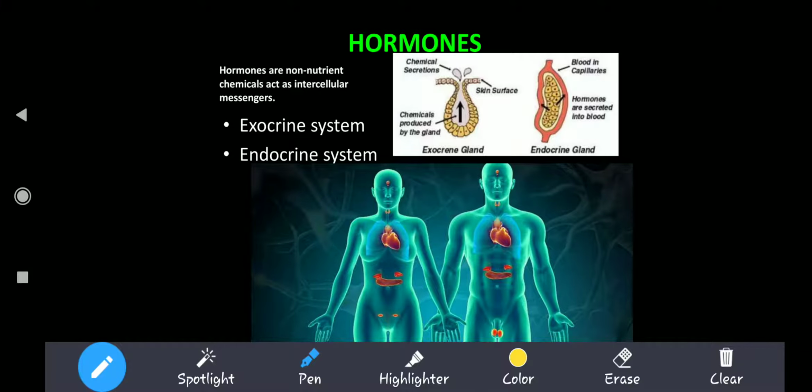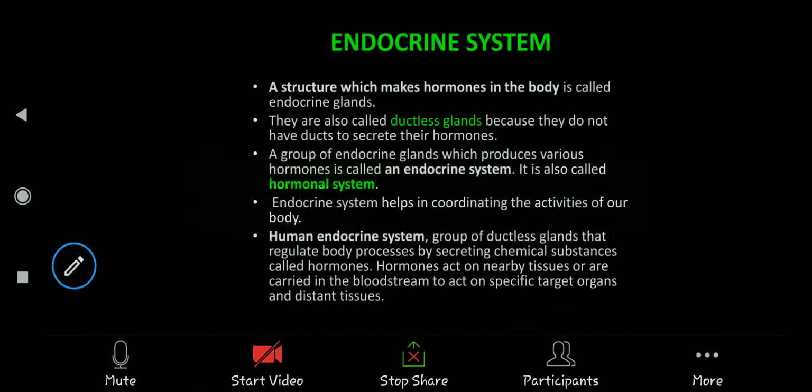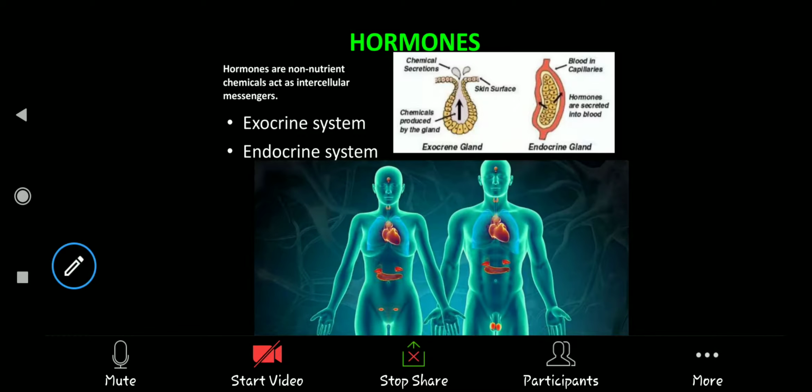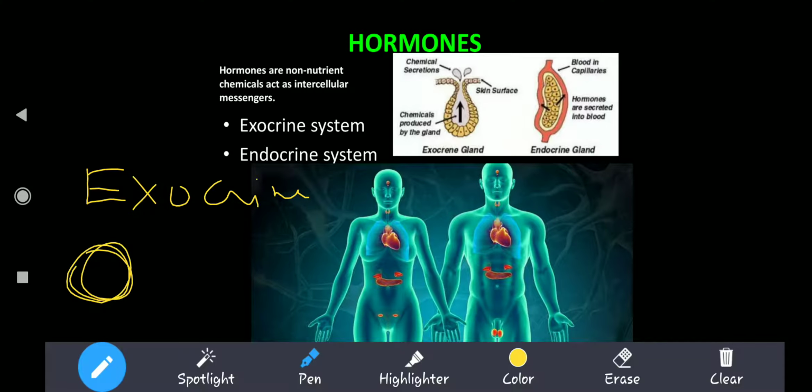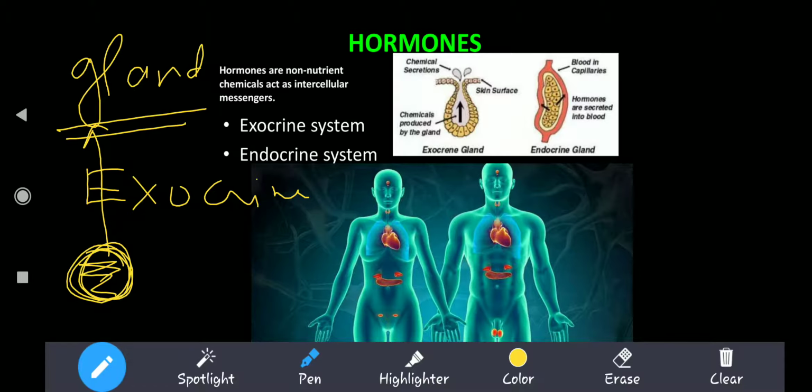Exocrine system and endocrine system, there is a difference between them. Before we move on to the endocrine system, I want you to know the difference between the endocrine and exocrine systems. Let us first discuss the exocrine system. In this system, what happens? Something that produces hormones is called a gland. Anything that produces hormones is called a gland. Glands produce hormones, and the hormones hit the target, the target organ or target cell, whatever you want to hit the message on.